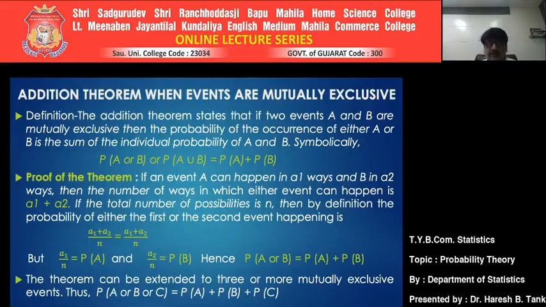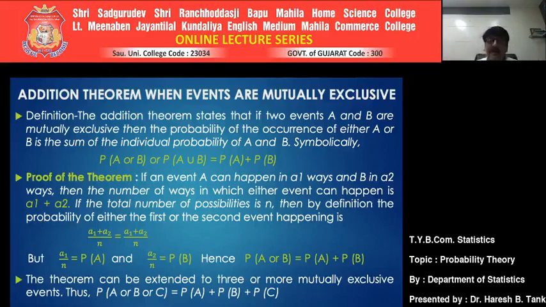What do you mean by union? Union is, whether it is in A or it is in B or it is in both. Means union is used whenever the connector is "or". So the probability of whether A happens or B happens is nothing but probability of A union B.